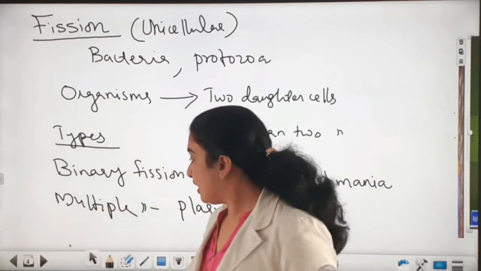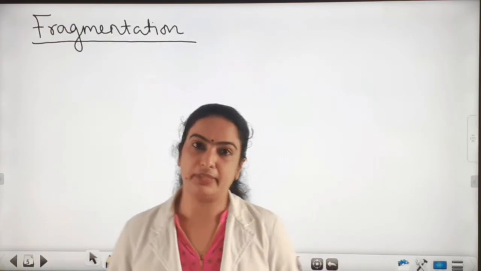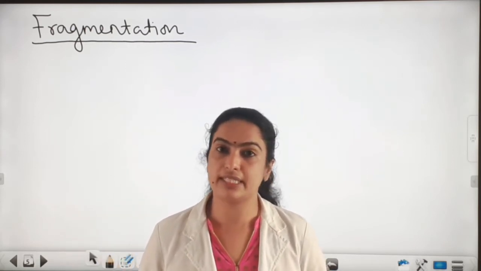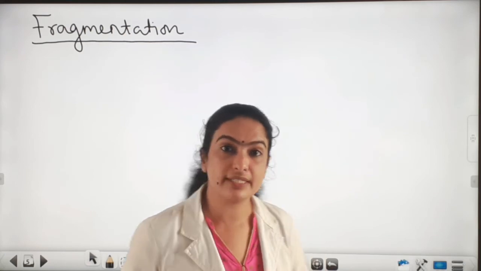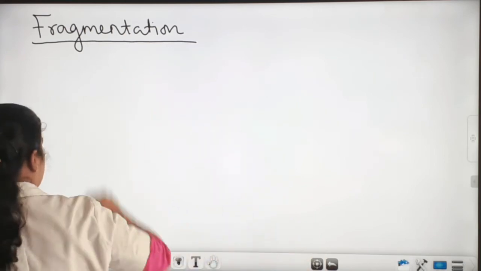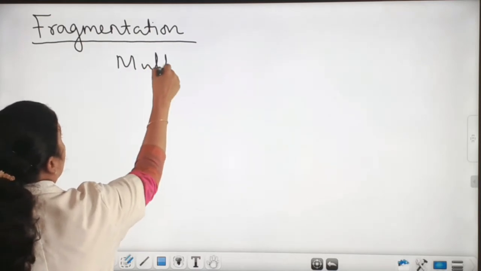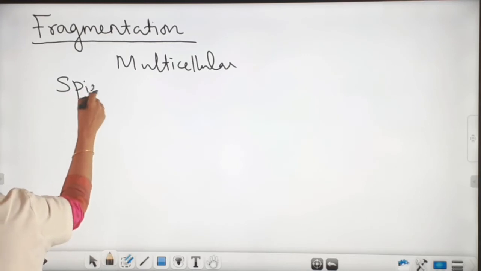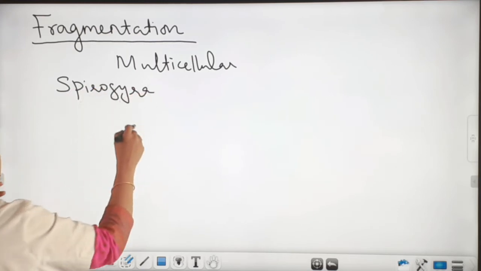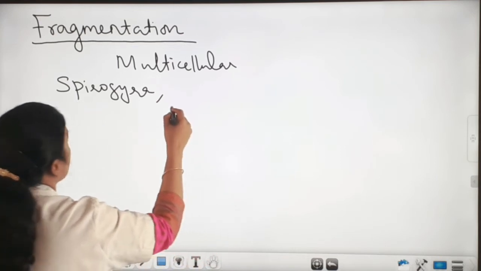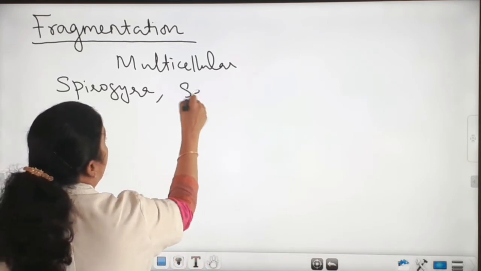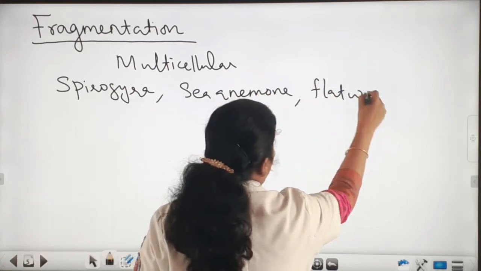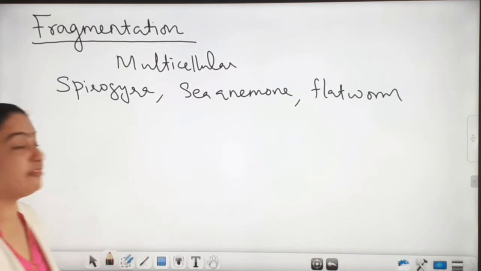Next we can see the next method, fragmentation. So the fragmentation method is also an asexual method of reproduction commonly seen in multicellular organisms. So in multicellular organisms like Spirogyra, they are common. Spirogyra you have already seen in lower classes like 9th standard. Then sea anemone, flatworm, etc. So in these organisms we can see fragmentation.